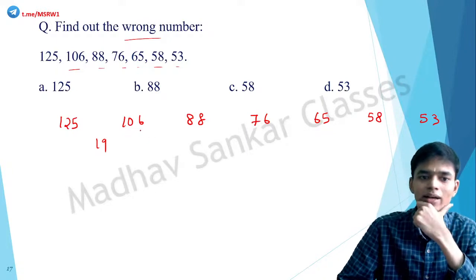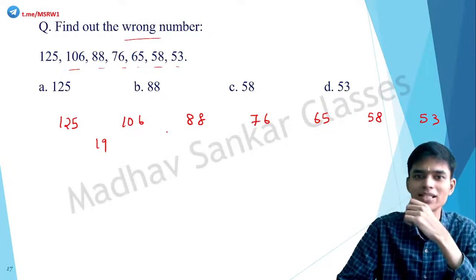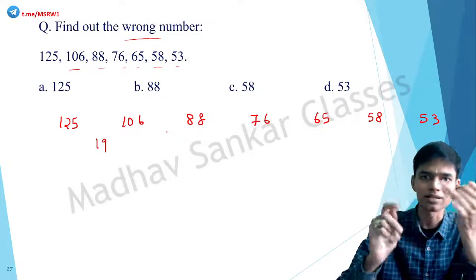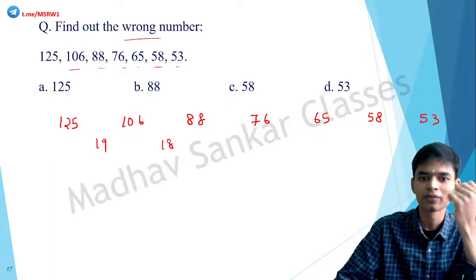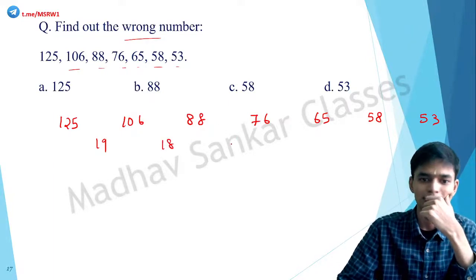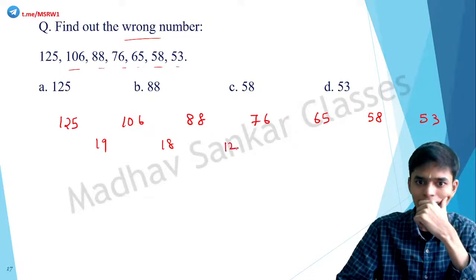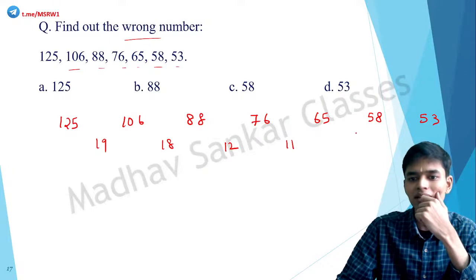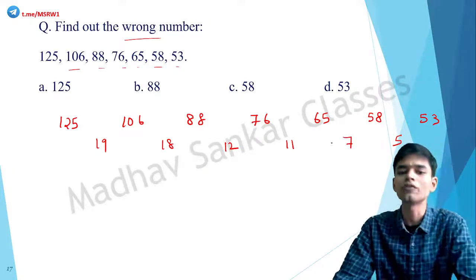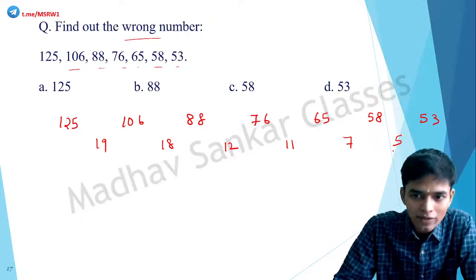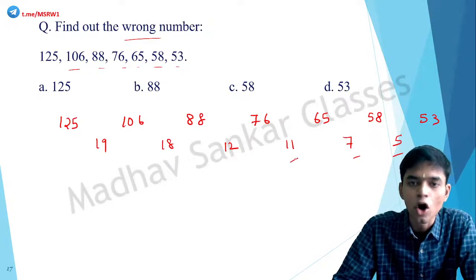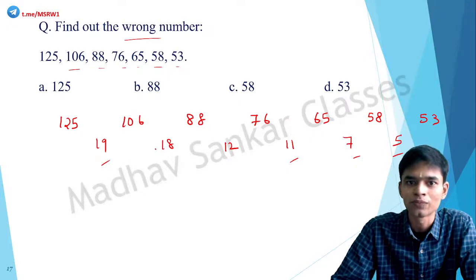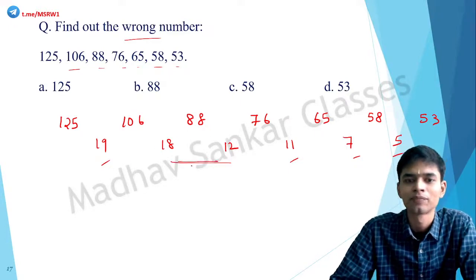Correct. Now 106 and 88, what is the relationship? 88, 98, 8. So 18 is the relationship. 76 and 88, what is the relationship? 12. 76 and 65, 11. 65 and 58, 7. 58 and 53, 5. So if you look at this pattern, 5, 7, 11, all these are prime numbers, 19 also. So the terms that are not fitting here are 18 and 12.